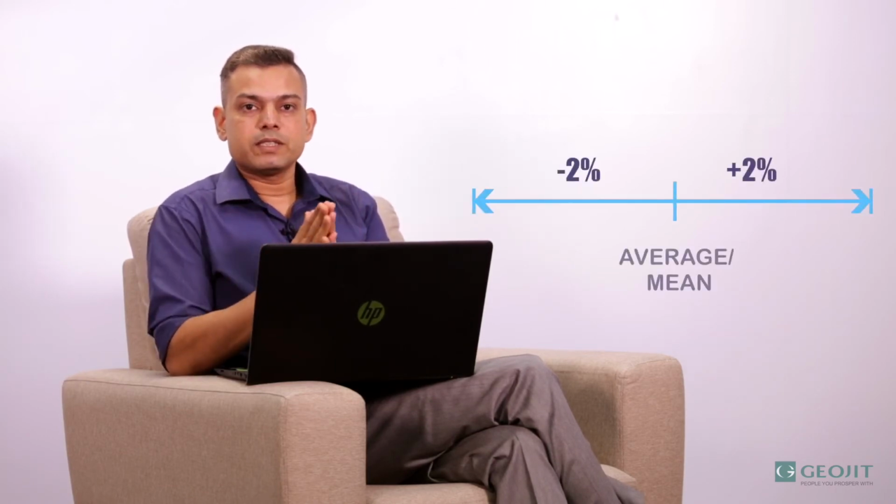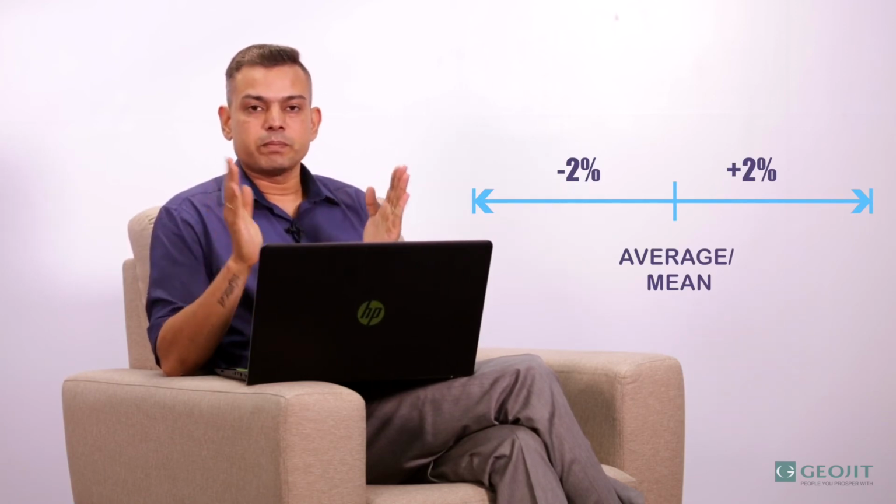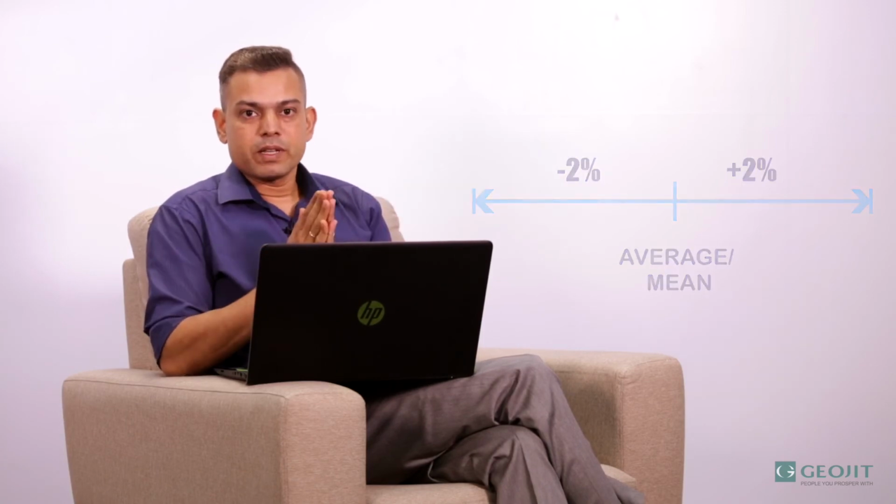So how do we measure risk? In investments, we measure the risk using a term called standard deviation. Standard deviation, as the term says, is the deviation from the mean. So how much deviation the returns have from the mean. It's a percentage. So whenever you see SD, meaning standard deviation, is 2, that means the returns of that investment deviate from its mean by 2%. And this standard deviation is called the total risk in an investment.